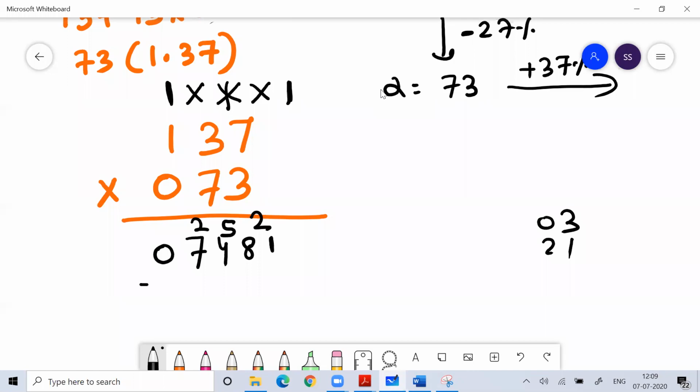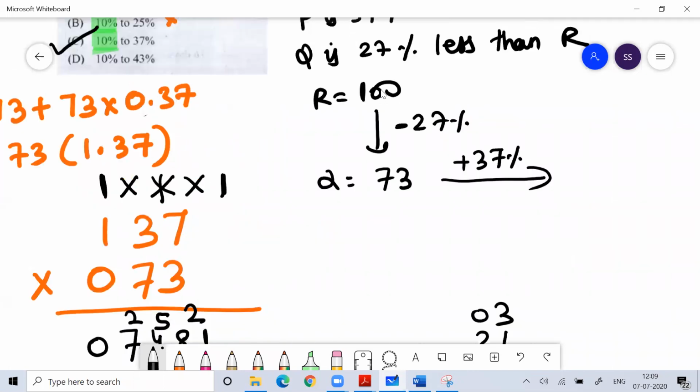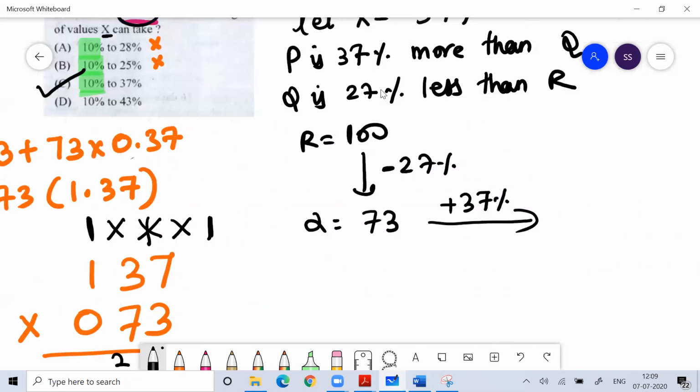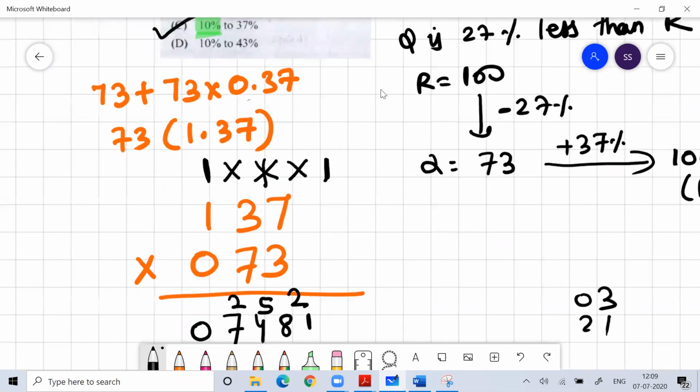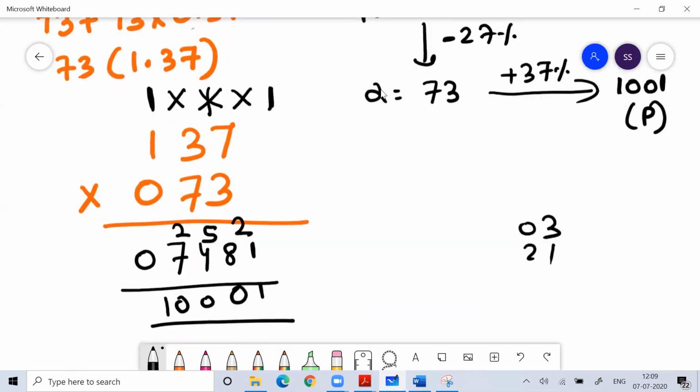This is 21. So 1, 0, 10, 0, 1, 0, 0, 1. So you can see this. If I apply this, I'm getting the P value as 1001. If I take 37, still I'm getting 1001. So decimal is there, no? So two decimals are there.